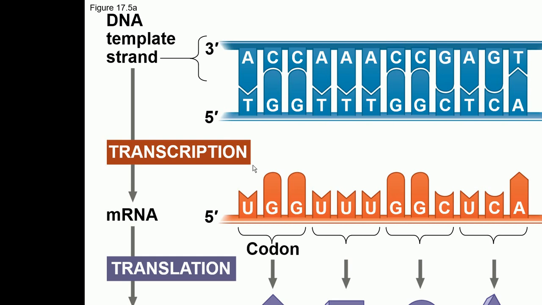UGG is 1 codon. UUU is another codon. GGC is the third codon. UCA is the fourth codon. And every codon codes for one amino acid. Like here you can see, UGG codes for tryptophan. UUU codes for phenylalanine. GGC codes for glycine. UCA codes for serine. So this is the way translation takes place.